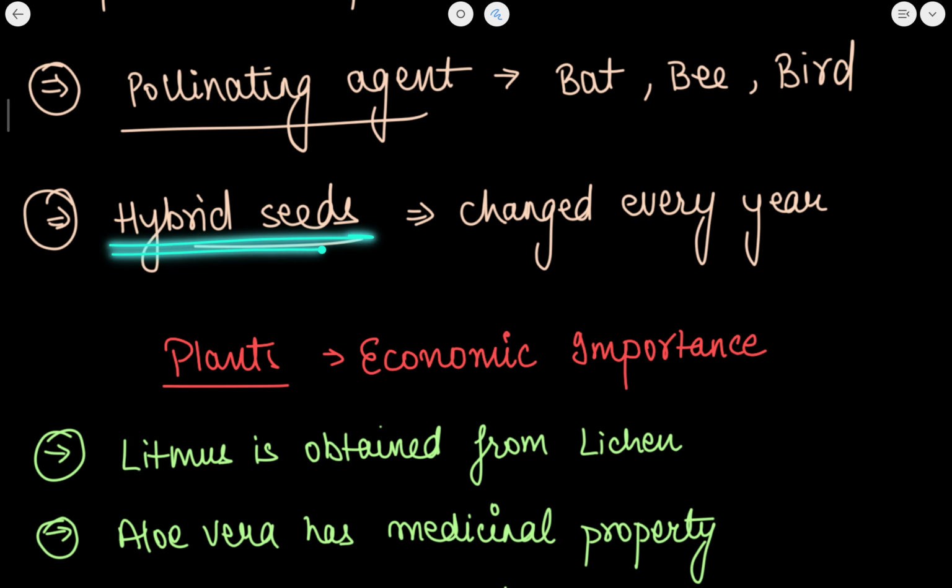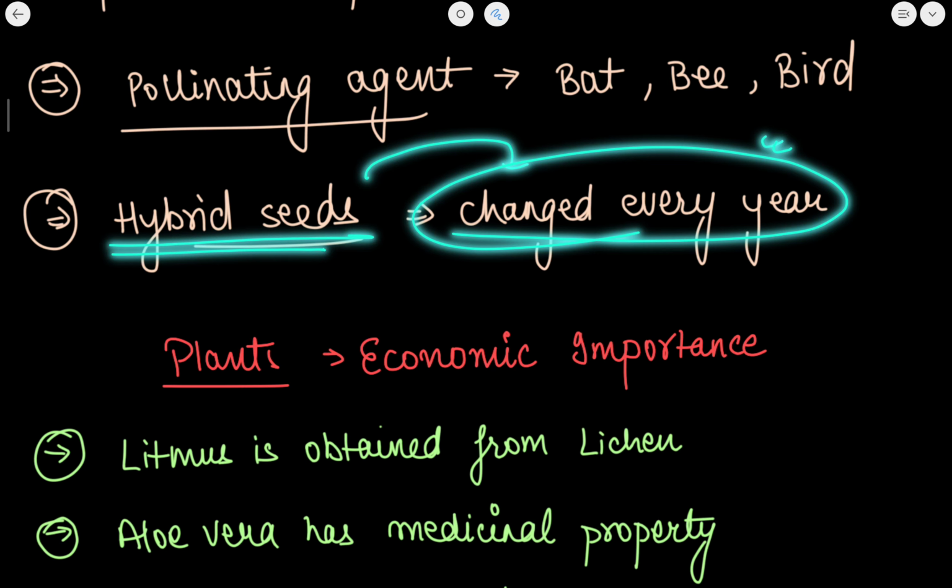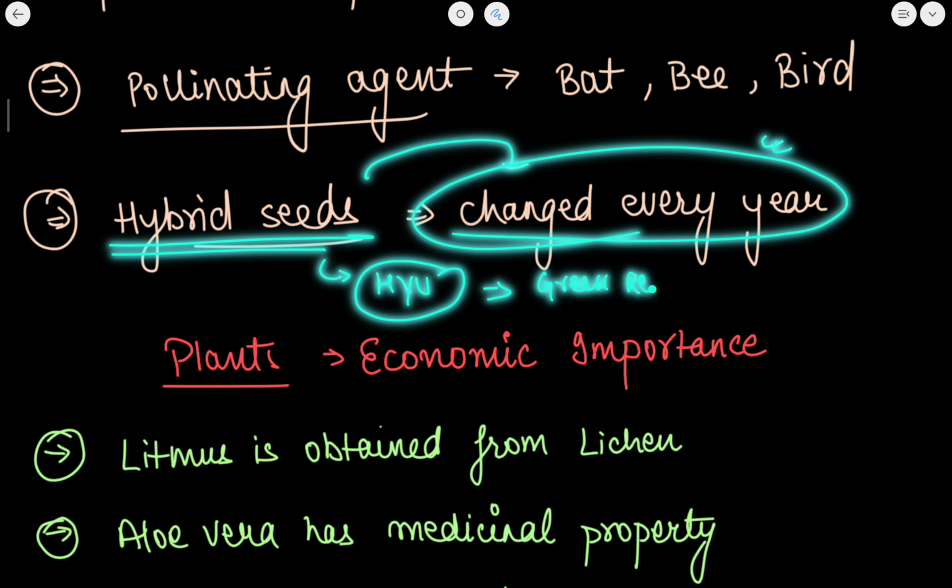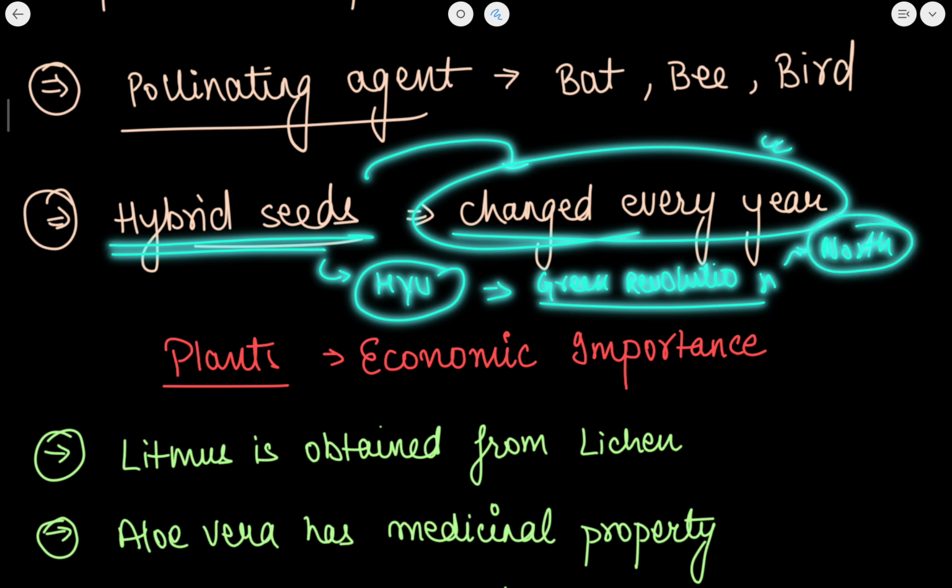The hybrid seeds which are used in the plants are required to be changed every year. This high yielding variety of seeds were used for the first time during the Green Revolution. This you need to remember. And this Green Revolution was mainly in the first phase done in the northern states of Punjab, Andhra, etc. Although Andhra is a southern state, Punjab and Haryana were mainly responsible in the north for starting the Green Revolution.